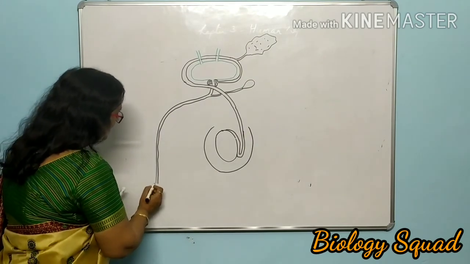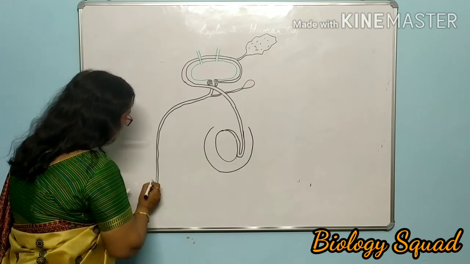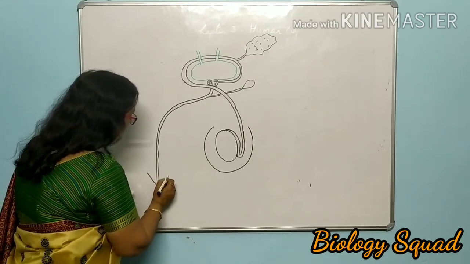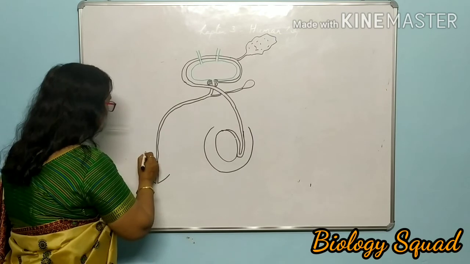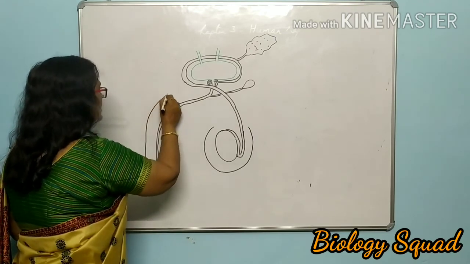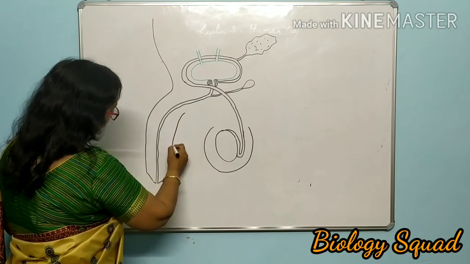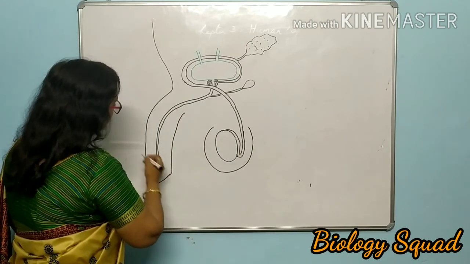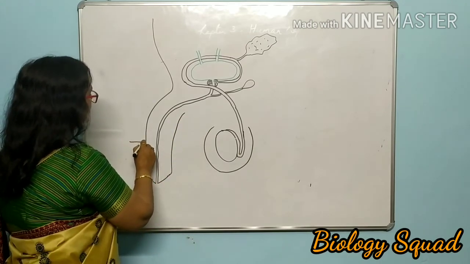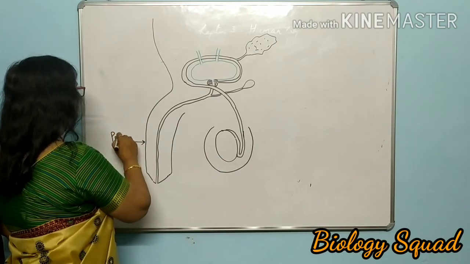This duct is further covered by the muscular structure. The muscular structure is here, and this muscular structure is treated as the penis.